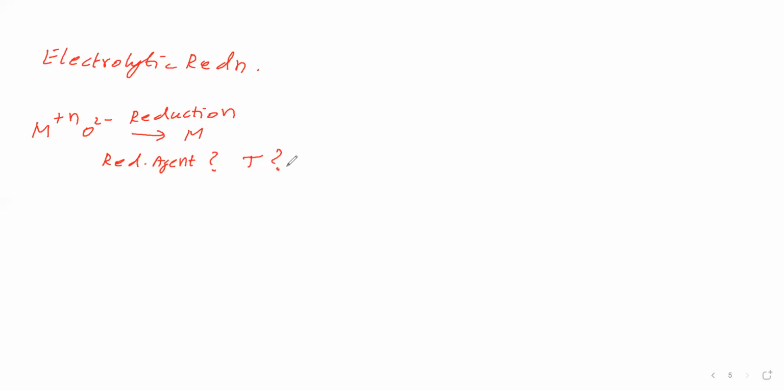This is easily explained by a diagram called the Ellingham diagram. Using the Ellingham diagram, we can answer these questions. How to draw the Ellingham diagram, that we'll see.